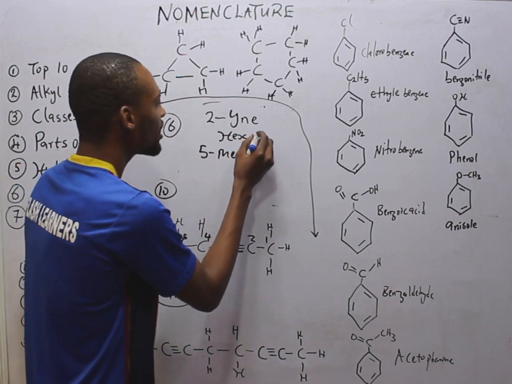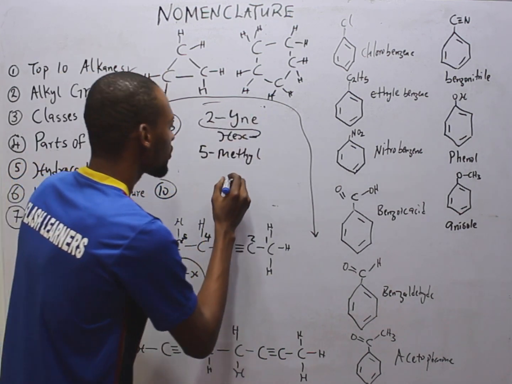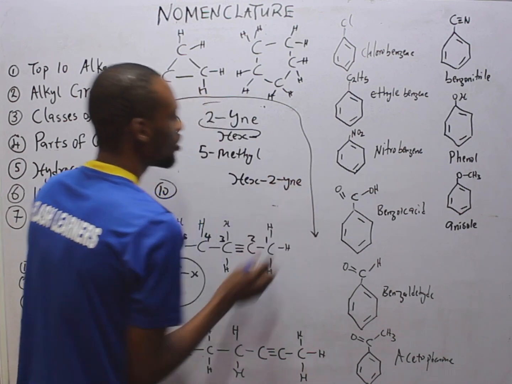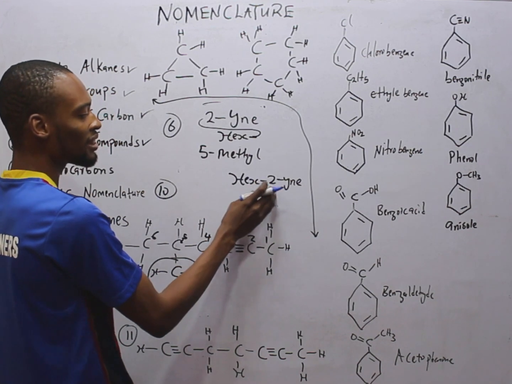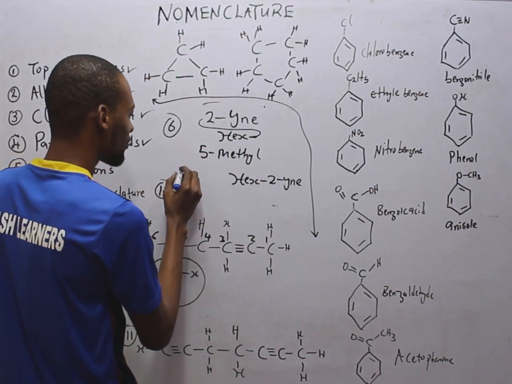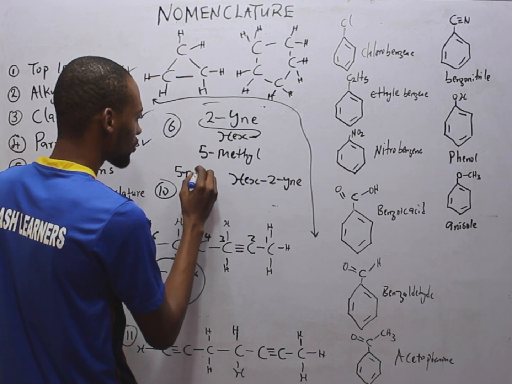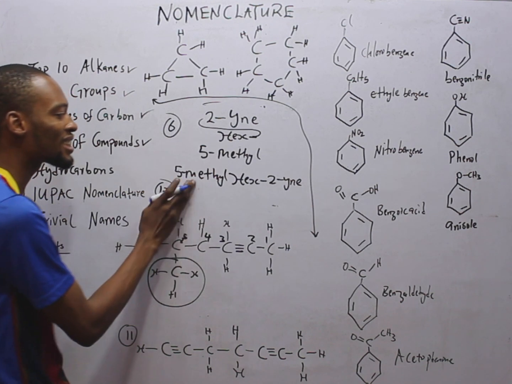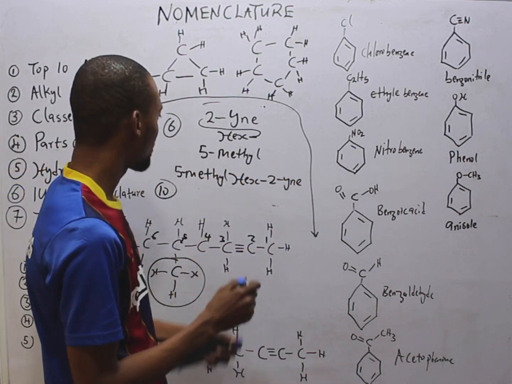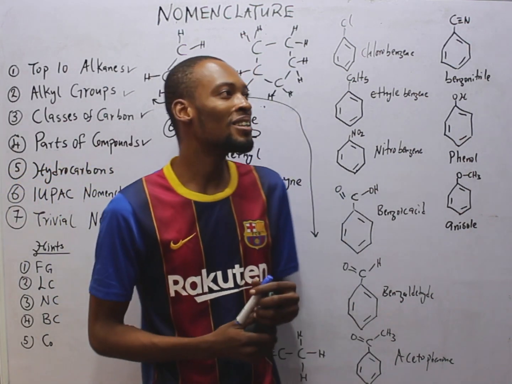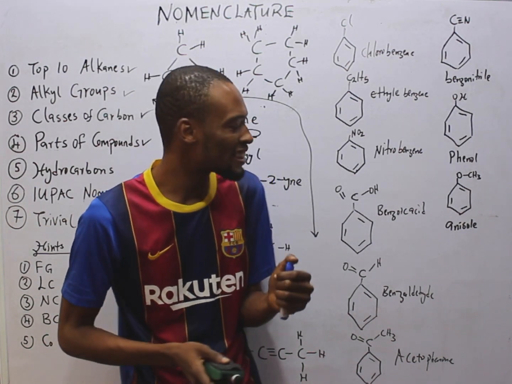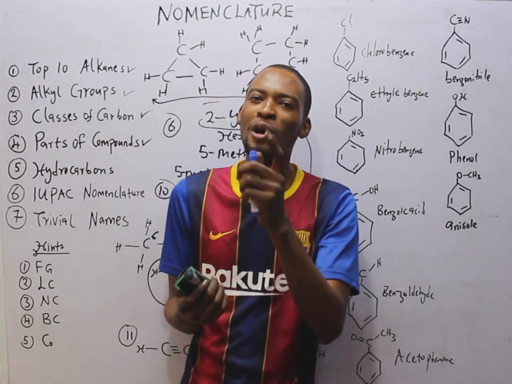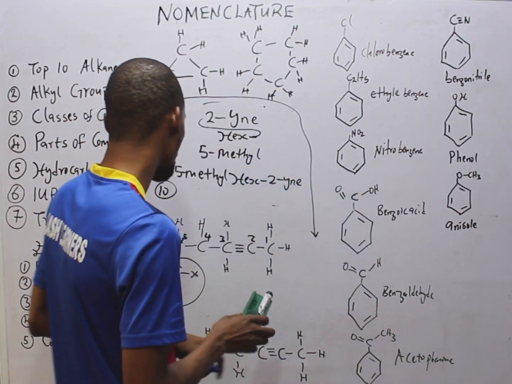What next? Combine. So combining these two, prefix and suffix, we have hex-2-yne. Numbers and letters need to be separated with a dash. 5-methyl. So this is 5-methylhex-2-yne. Remember earlier I told you that the knowledge of the alkyl group is so important. So far, you've seen the importance of the alkyl group. You will see more of that as we progress.